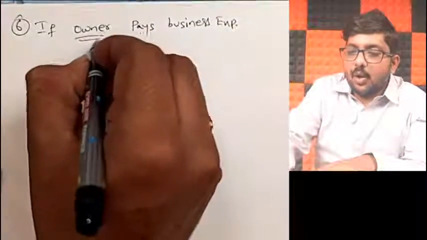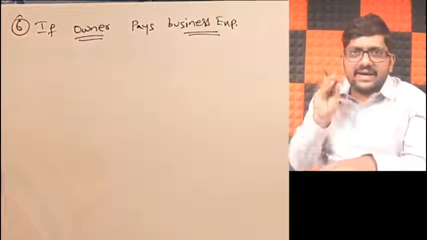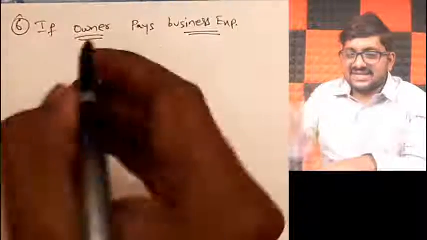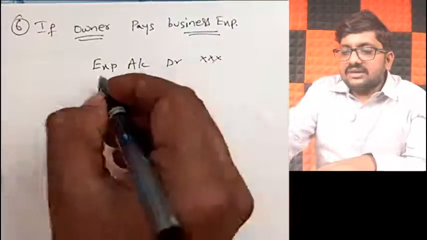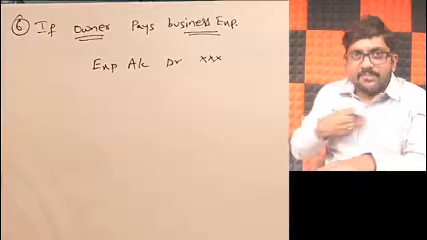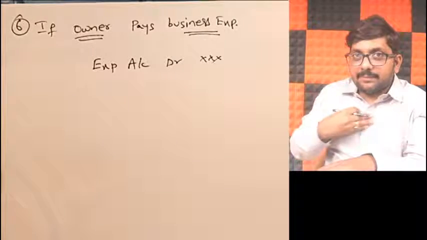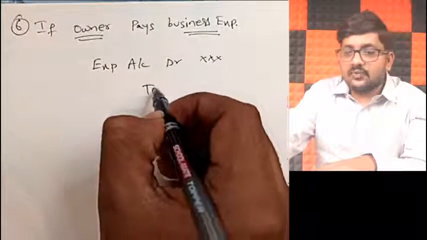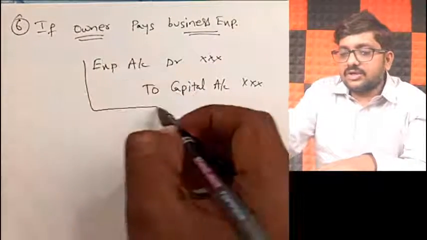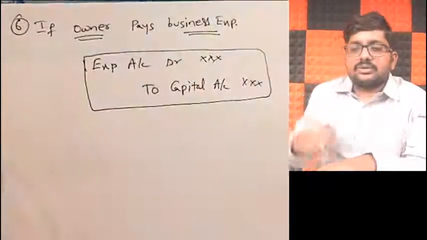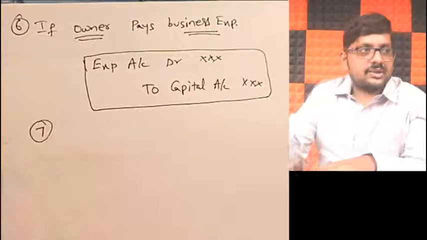So here what is happening? The owner, out of his personal money, is paying a business expense. But ultimately the expense belongs to the business, so obviously I will recognize that expense. Expense account debit. Now who has to pay this expense? The business has to pay, but the owner is paying. Because the owner is paying, I have to return it to him. Whatever the business has to return to the owner, we call it capital. Expense account debit to capital account. That is my sixth situation.